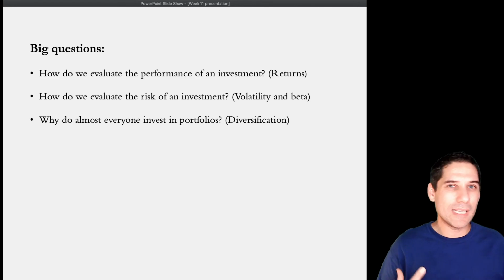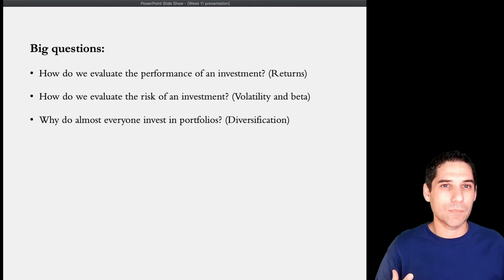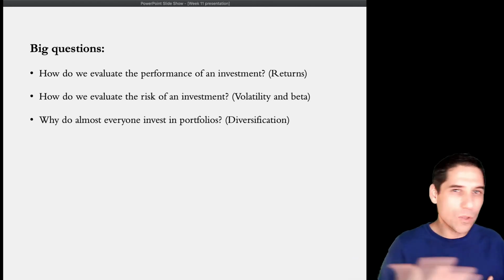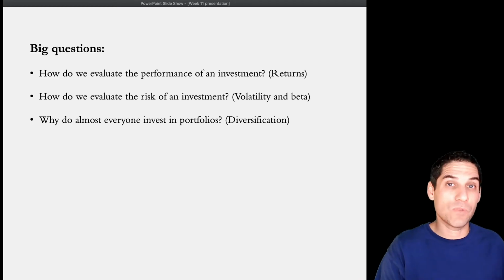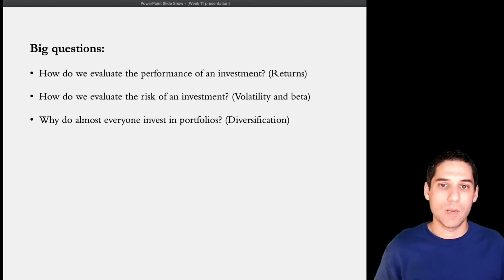Okay, so once we have our risk measures in place, we're going to start to think about, look, risk really depends on what you are doing with other investments, as I just mentioned. So that brings portfolios into the picture, and that brings diversification, magic of diversification into the picture. Okay, so we're going to talk quite a bit about diversification. Why is it important? What kind of an impact it makes on portfolio risk?